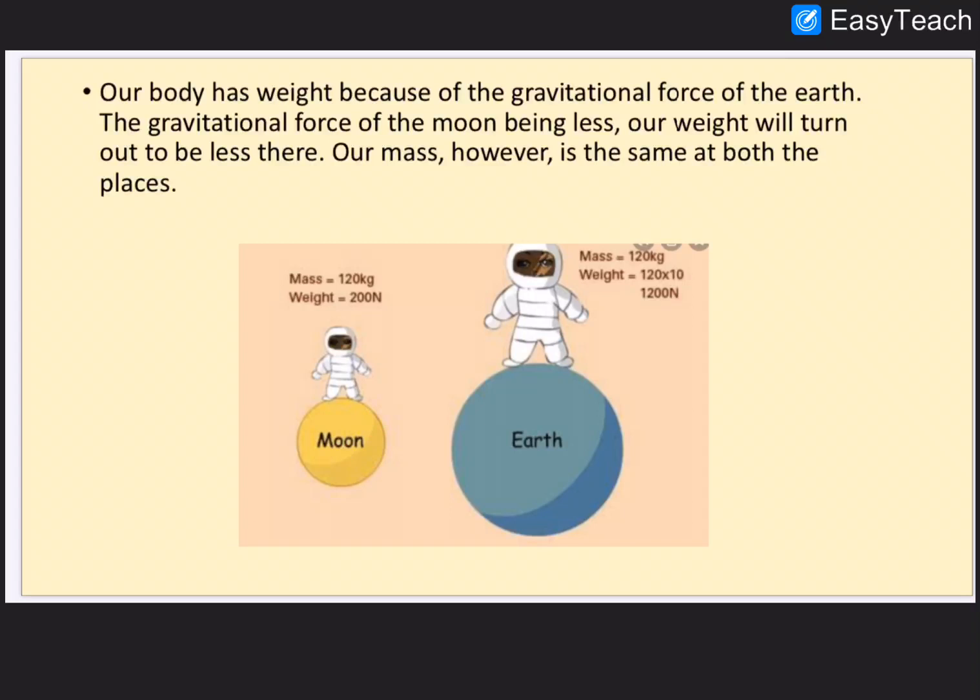See, mass will be the same. You can see in this, mass will be the same on both moon and Earth, and weight will be lesser. You see, 1200 Newton is the weight this person has on Earth, and when he comes to the moon, since the moon has lesser gravity, his weight is 200 Newton and mass is the same. This is because of the gravity. Since Earth has more gravity, weight is a gravitational force. And the moon has lesser gravity, so weight will be lesser on the moon.